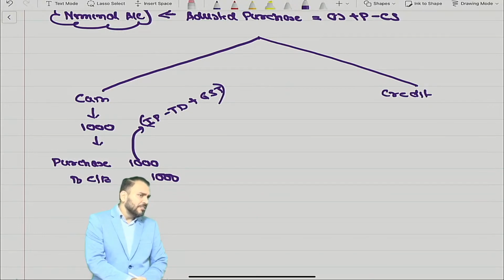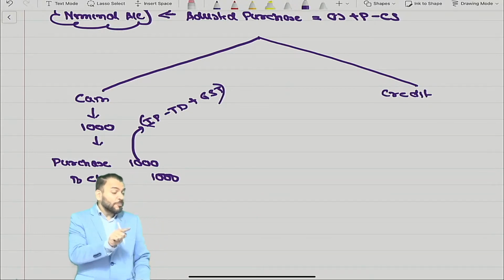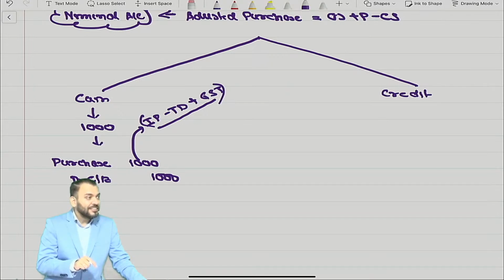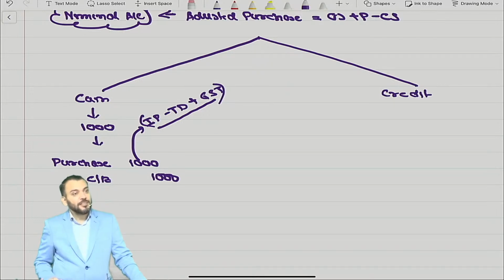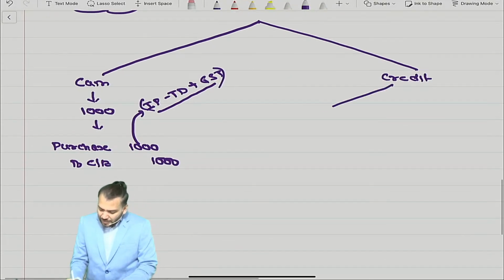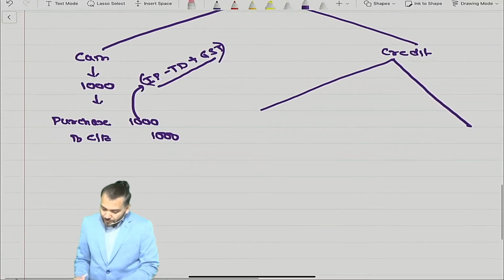Understood? So purchase price and cost of purchase are different. If you take cost of purchase, you will add directly attributable expenses. Understood what I'm saying? समझ में?